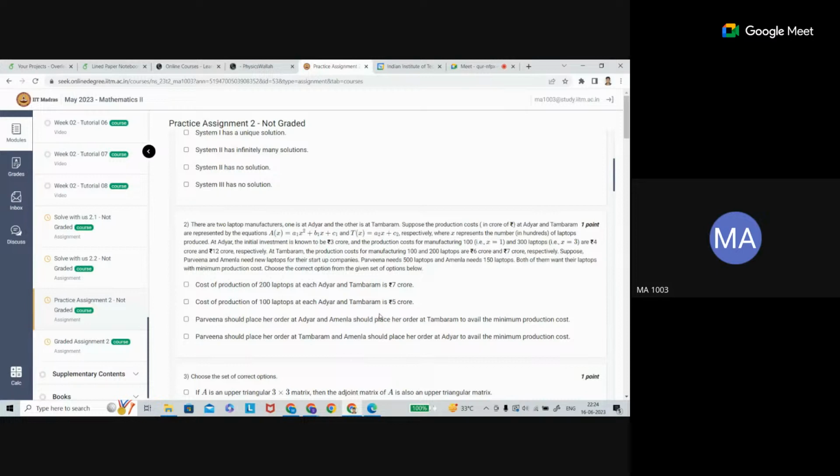You know the quadratic equation, or sorry, the quadratic function, from maths one. So ax squared plus bx plus c is a quadratic equation in x, and t is a linear equation in x.